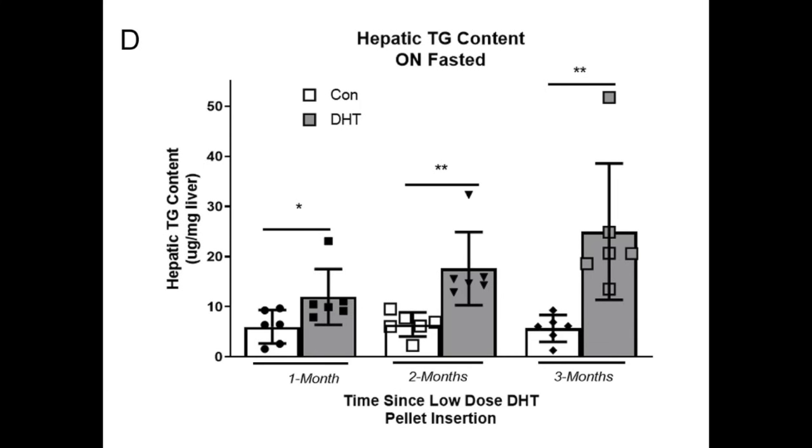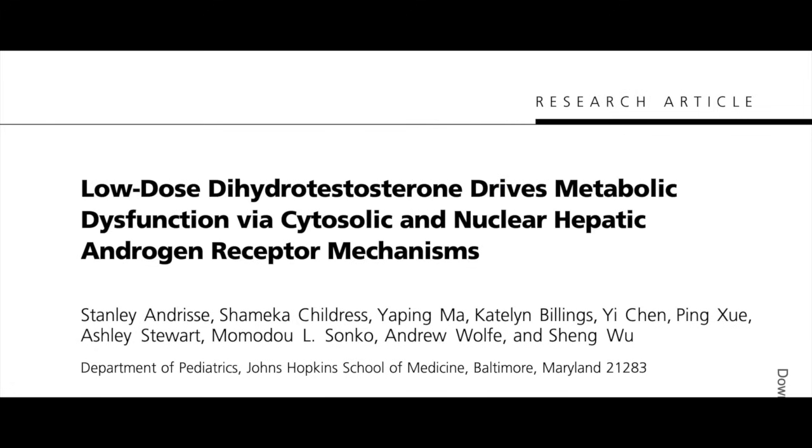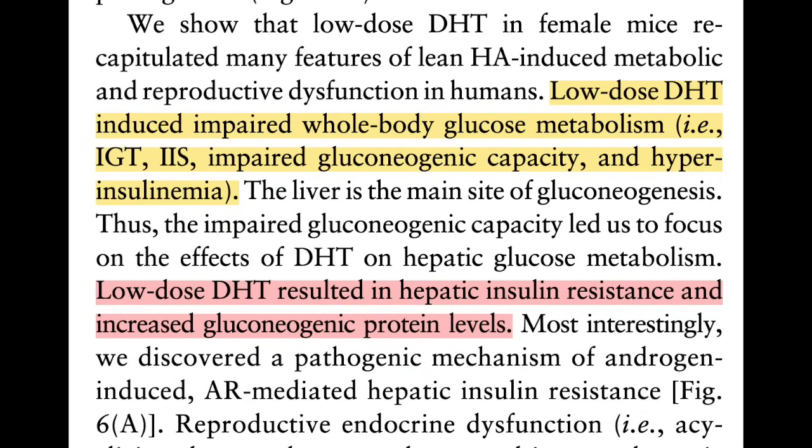It's known that women who have polycystic ovarian syndrome have increased androgen levels, and they also get fatty liver and diabetes. So the investigators hypothesized that androgens might actually cause a fatty liver. So this was a mouse study, but what the investigators did was look at the effect of DHT on liver metabolism. What they found was that DHT increased fat creation in the liver. So DHT is yet again a trash hormone that could actually cause fatty liver. On top of that, there is another mouse study that shows that DHT itself actually causes insulin resistance and diabetes. In the study, DHT impaired whole body glucose metabolism and resulted in hepatic insulin resistance, which is what other studies have been claiming 5-AR blockers do.